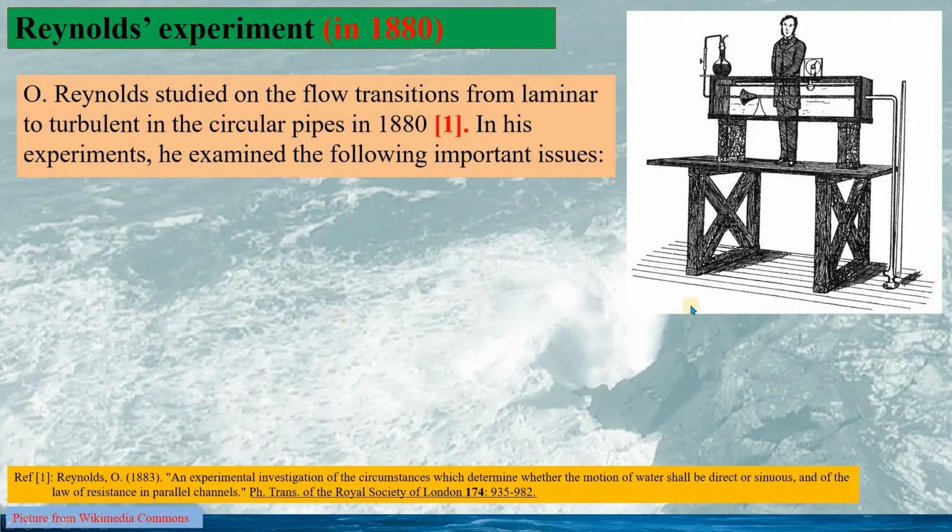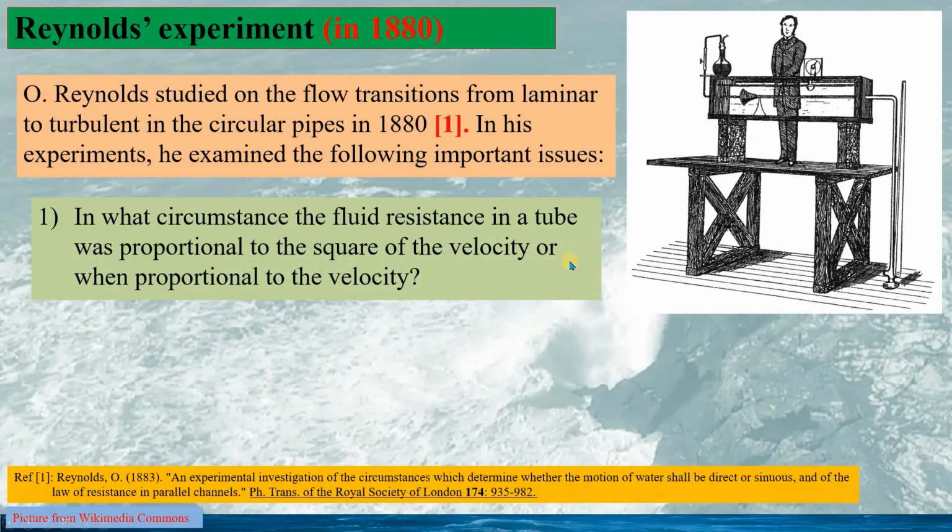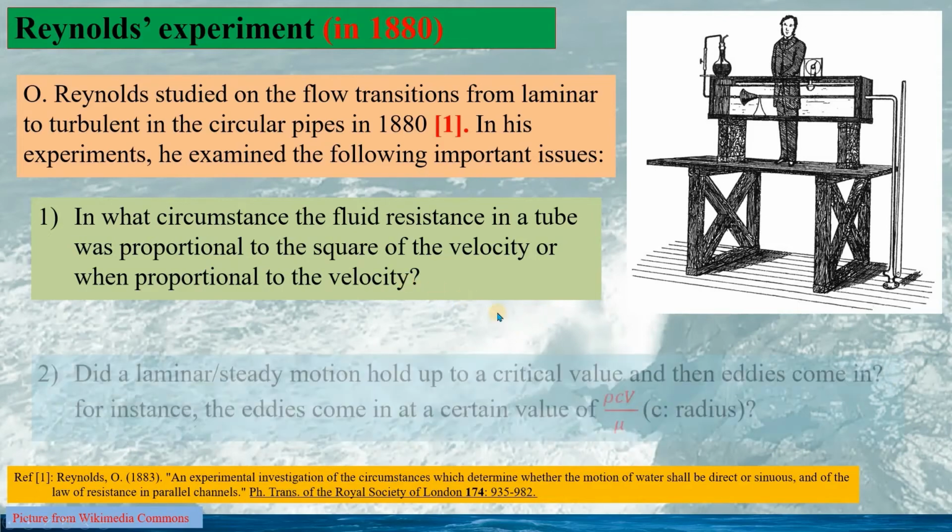The drawing shows that Osborne Reynolds studied the flow transition from laminar to turbulent in circular pipes in 1880. In his experiment, he examined important issues, such as in what circumstance the fluid resistance in a tube was proportional to the square of the velocity or proportional to the velocity.